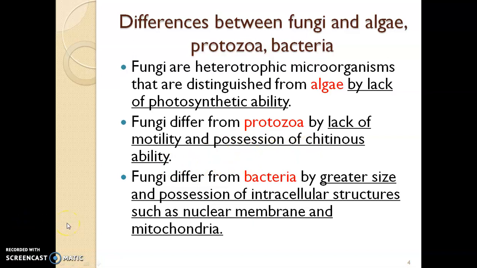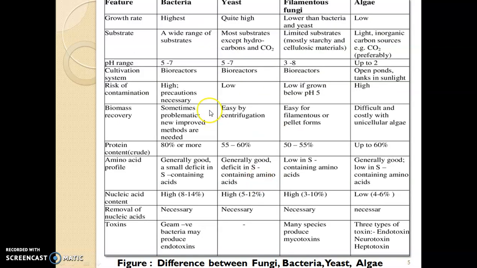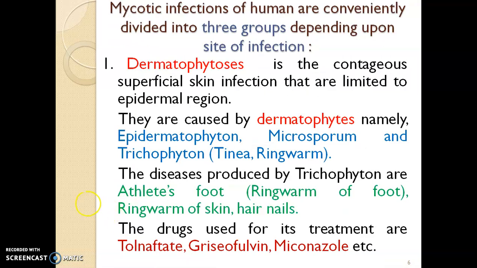Fungi differ from bacteria by their greater size and possession of intracellular structures such as the nuclear membrane and mitochondria. So these are the differences between fungi and algae, protozoa and bacteria. Besides that, there are some more differences between bacteria, yeast, fungi and algae with different features that are displayed in this slide.